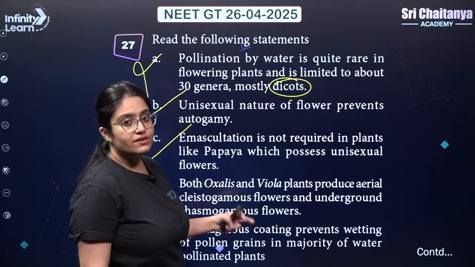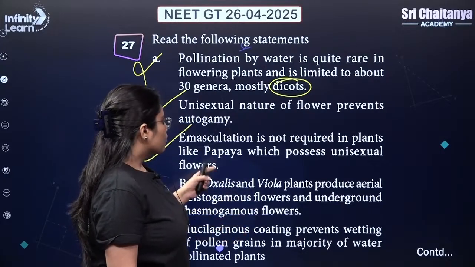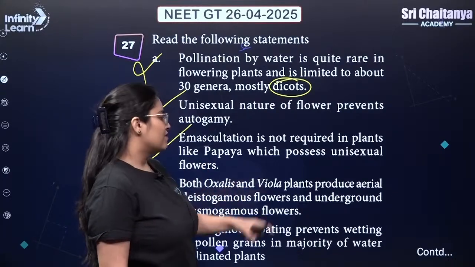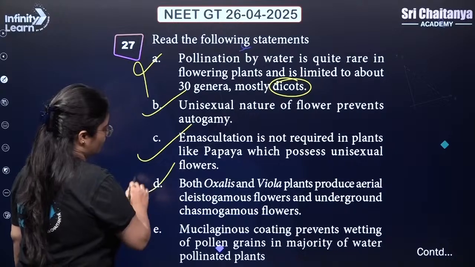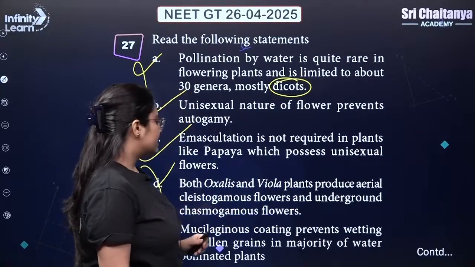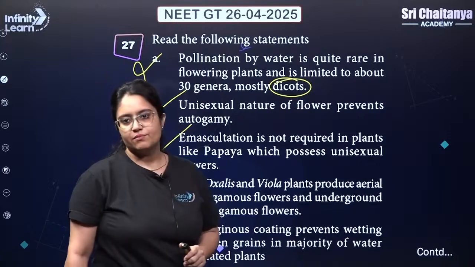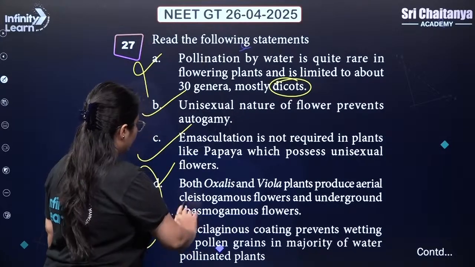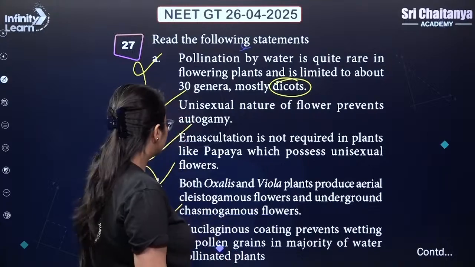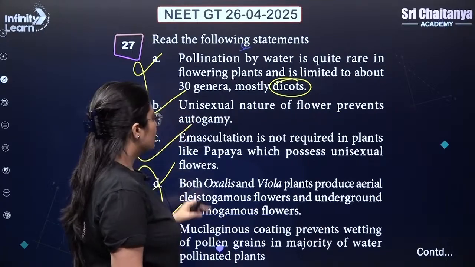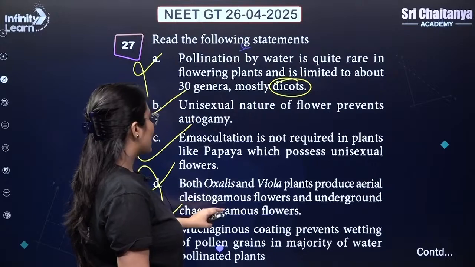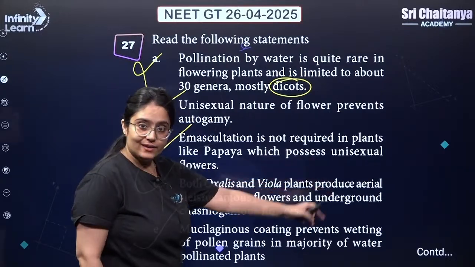This is given in the reverse way. Chasmogamous flowers will be aerial and cleistogamous flowers are underground. So, this is wrong. Mucilaginous coating prevents wetting of pollen grains in majority of the water pollinated plants. This is correct.